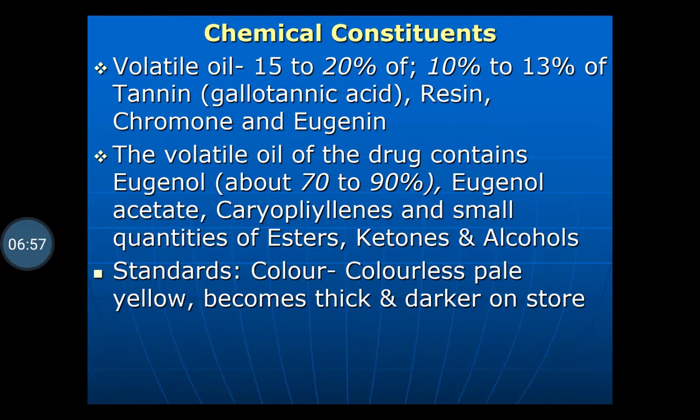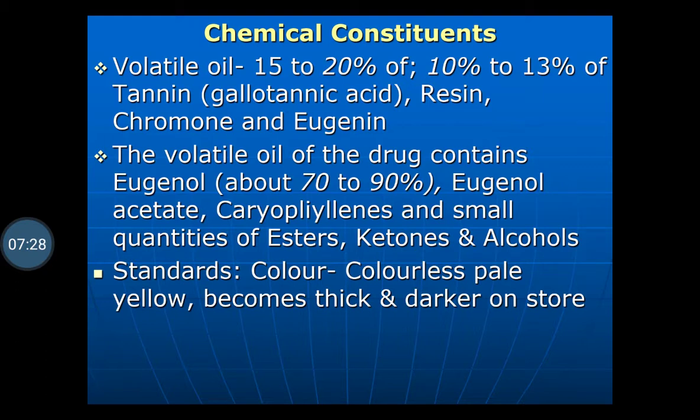Chemical constituents: it contains chiefly volatile oil, 15 to 20%, and 10 to 13% tannins, which are gallotannic acid, along with resin, and other chemical constituents such as eugenin. The chief chemical constituent of the volatile oil is eugenol, about 70 to 90%.